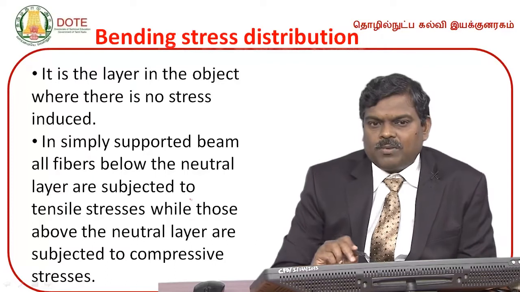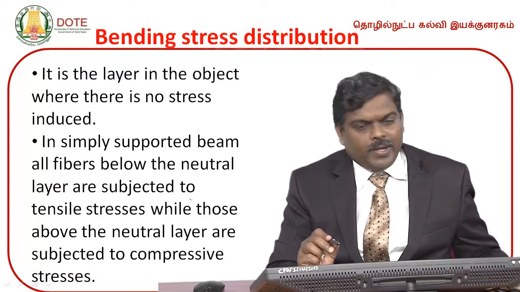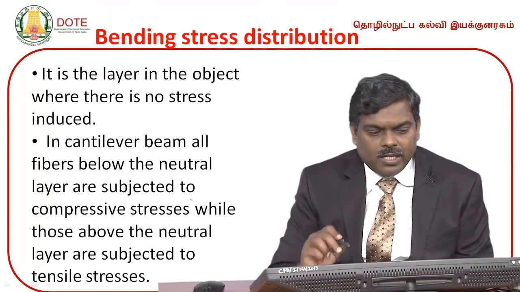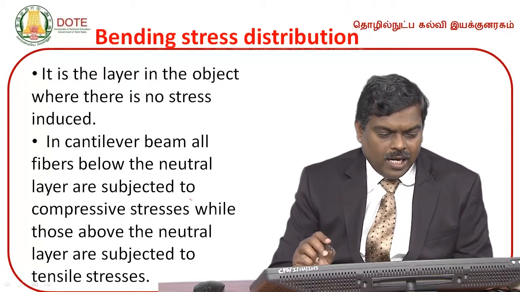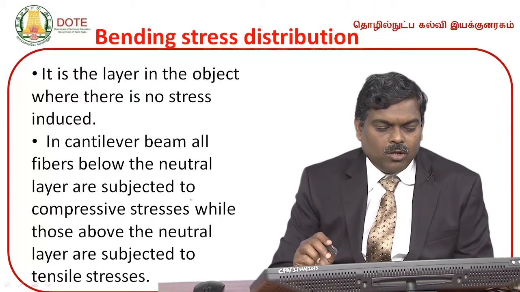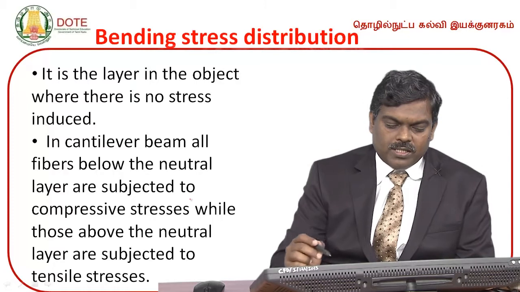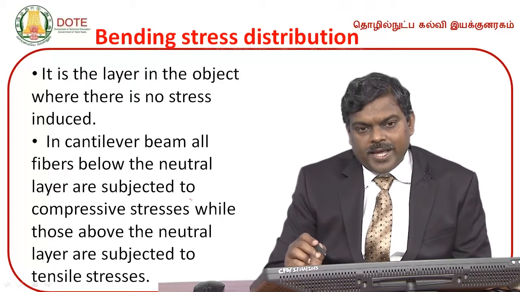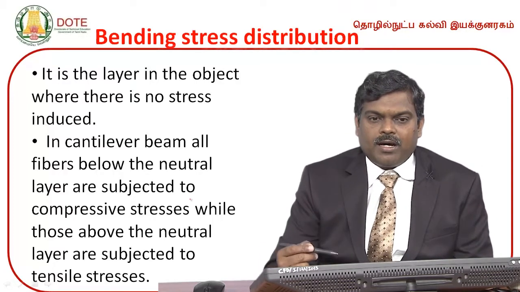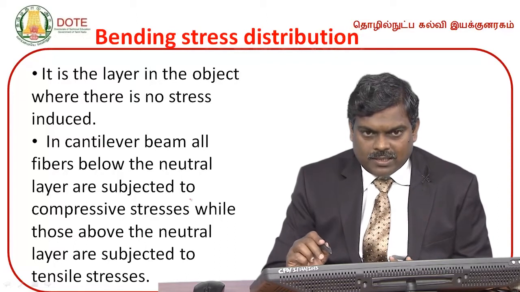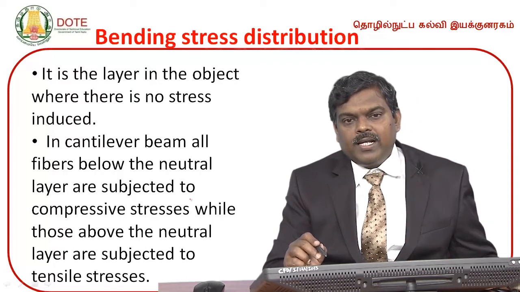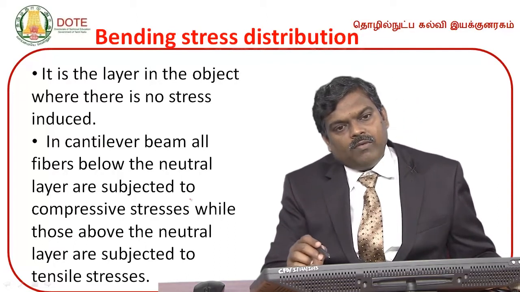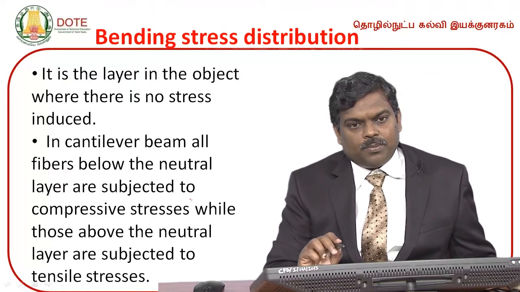இது simply supported beamல. cantilever beam வரும்பொழுது இது ரிவர்ஸ் ஆயிடுது. In cantilever beam, all fibers below the neutral layer are subjected to compressive stresses while those layers which are above the neutral layer are subjected to tensile stresses. Okay, this is how the bending stress is distributed in cantilever beam and simply supported beam.